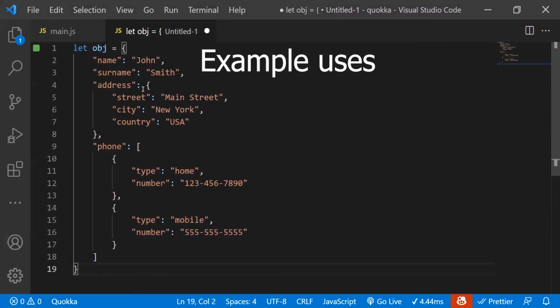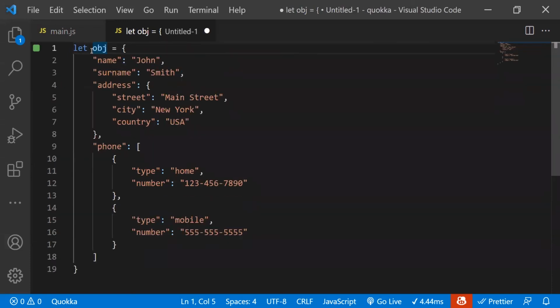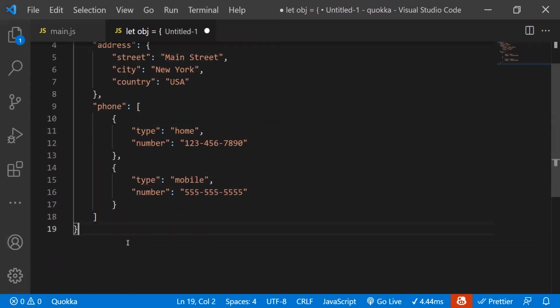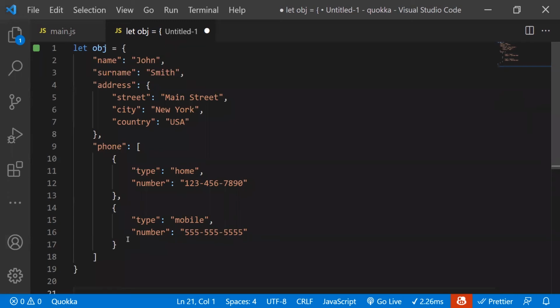All right, so we have this object, and we want to access different key value pairs in here, which contains a name, a surname, address, and phone numbers. Let's say that we want to grab the first name. This is particularly useful if you're new to JavaScript and you're not sure how to access some of these deeply nested variables within an object.